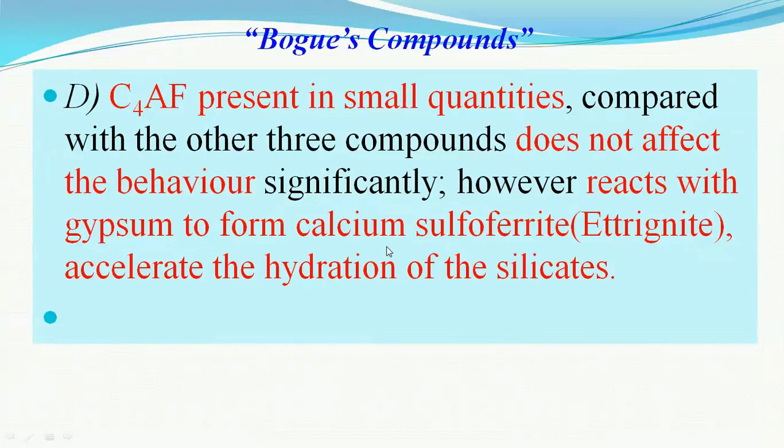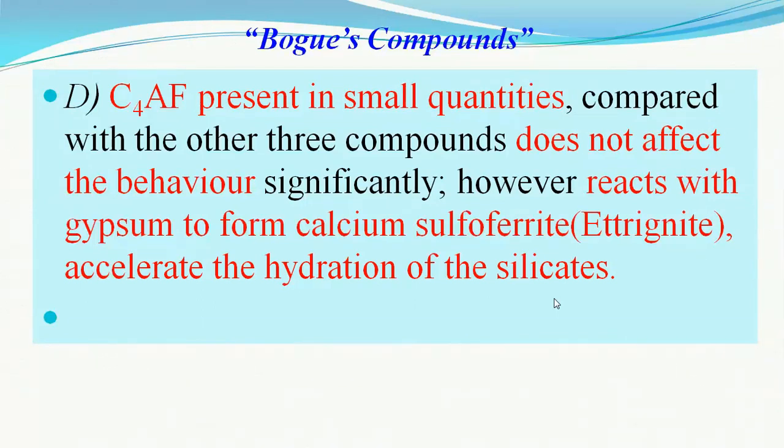On the contrary, it reacts with gypsum, that is calcium sulfate, and forms calcium sulfoferrite, also called ettringite, which has a needle crystal, and also accelerates the hydration of the silicates, meaning it decreases the setting time. It performs both, that is C3A and C4AF.